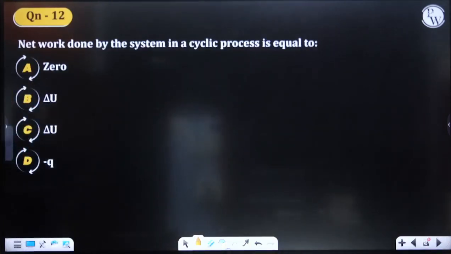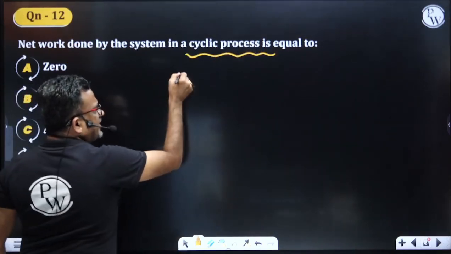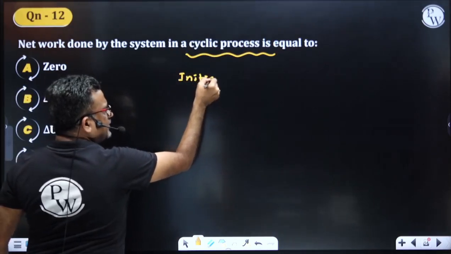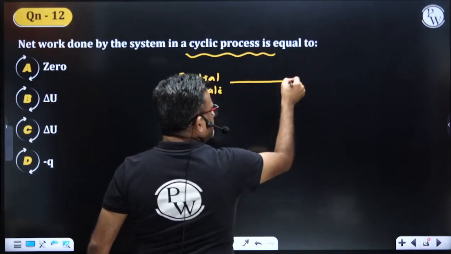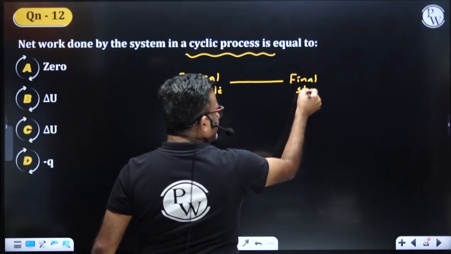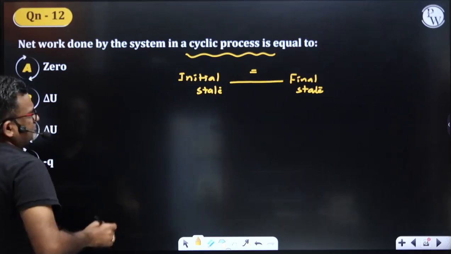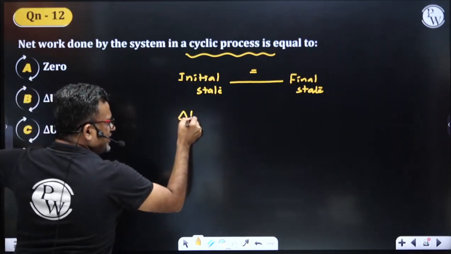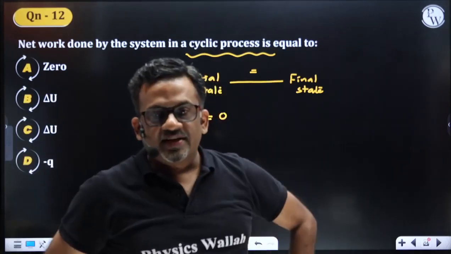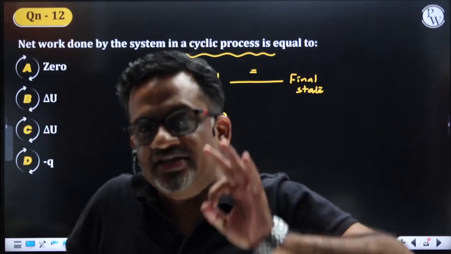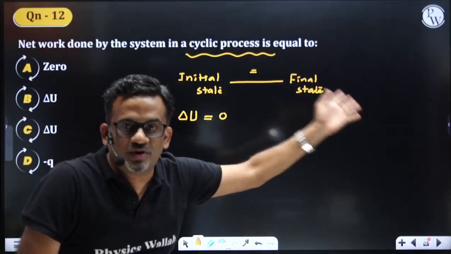Next, net work done by the system in a cyclic process. In a cyclic process, the initial and final states are the same. From the initial state a process has happened and it has gone to the final state, but both of them are the same. In that case, since internal energy is a state function, delta U is equal to 0. Is that clear, students? Since internal energy depends only on the initial and final state and does not depend on the path followed, and since it is a cyclic process, delta U is equal to 0.